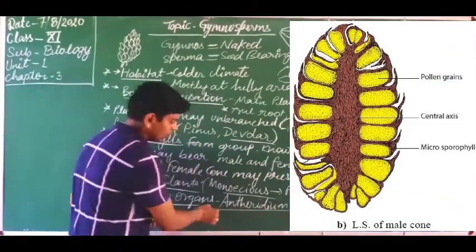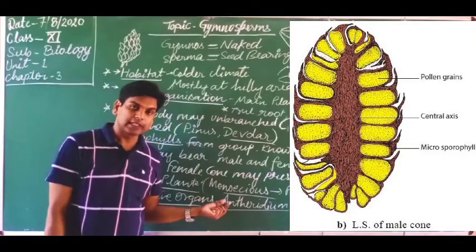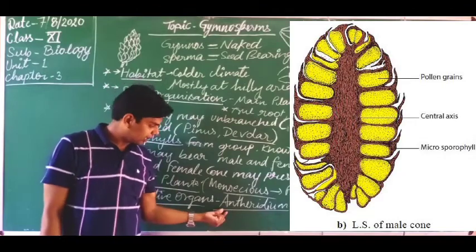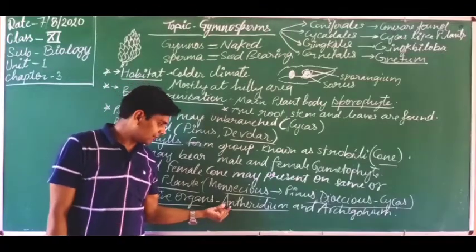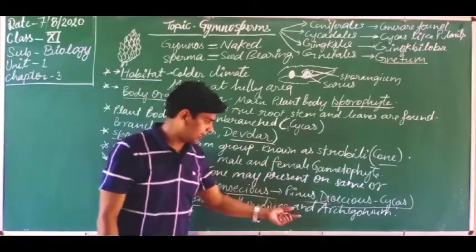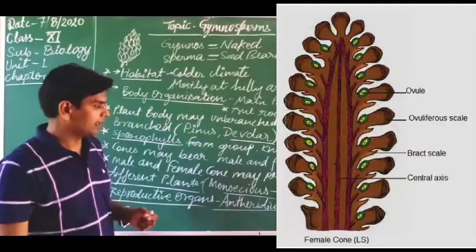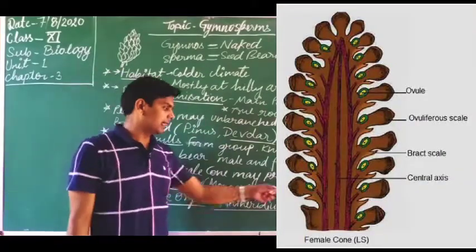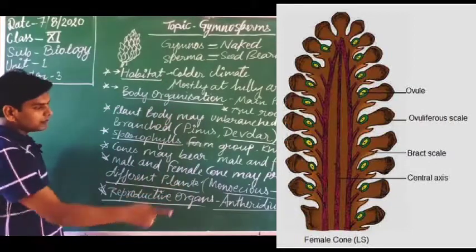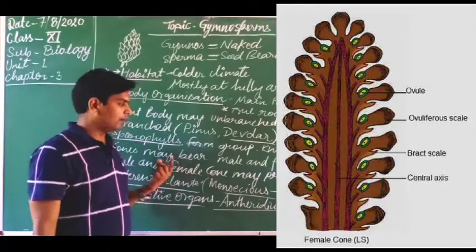Antheridium, what is it? Antheridium is the male sporangium, we can say male gametophyte, where the male gamete is formed. So that is why antheridium is the male gametophyte or male reproductive organ, and archegonium is the female reproductive organ or female gametophyte, because here the female gamete is formed. So dear students, antheridium and archegonium both we have discussed in pteridophyte.